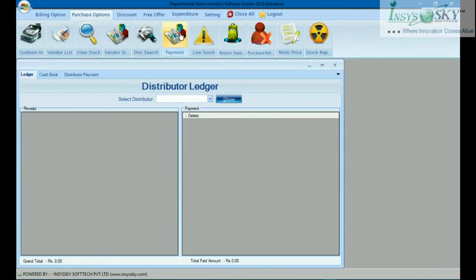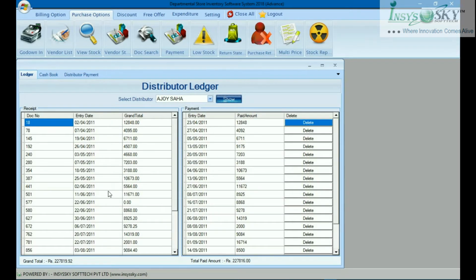Then the payments. For example, if you see the distributor here, you can see what payments you have done here. So this is a very beautiful part of this software. If you click show, then you can see on which day how much money you have paid to that vendor, and you can see the grand total of what you should have paid and how much you have paid, how much is remaining. You can find it easily.